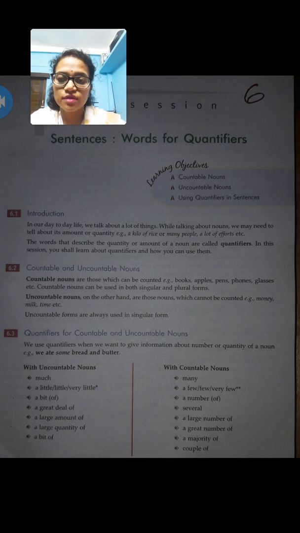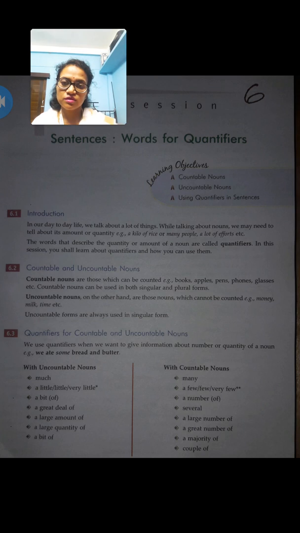Today, we are going to discuss sentences with quantifiers. By the end of this session, we will be able to understand what we mean by countable and uncountable nouns and what we mean by quantifiers. Because when we communicate through writing, it's very important to make sentences in a correct form, and when you write a sentence in a correct form, there are many things we need to take care of. So let's start with the session.